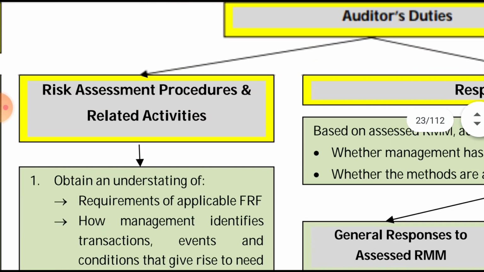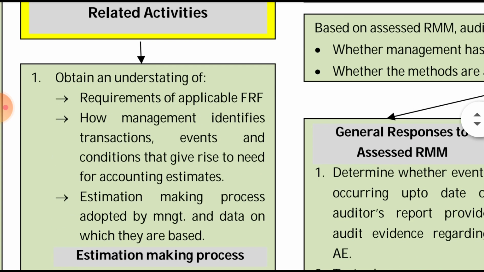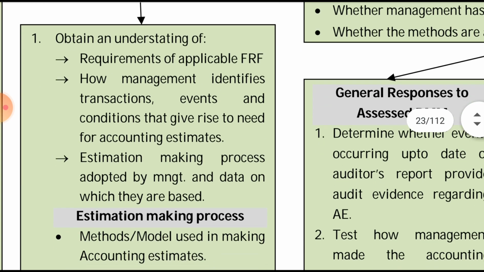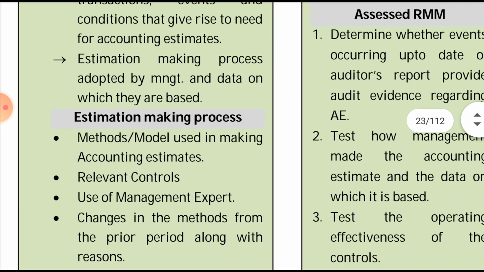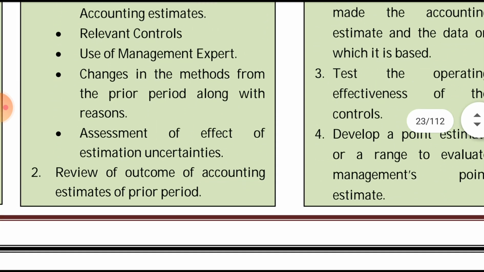And the second thing: first, he has obtained an understanding of the applicable FRF. Second, how the management identifies the transaction, event, or condition that gives rise to the need for an accounting estimate, and the estimation making process that we have seen. And the second point in risk assessment procedure is to review the outcome of the accounting estimates of the prior period.